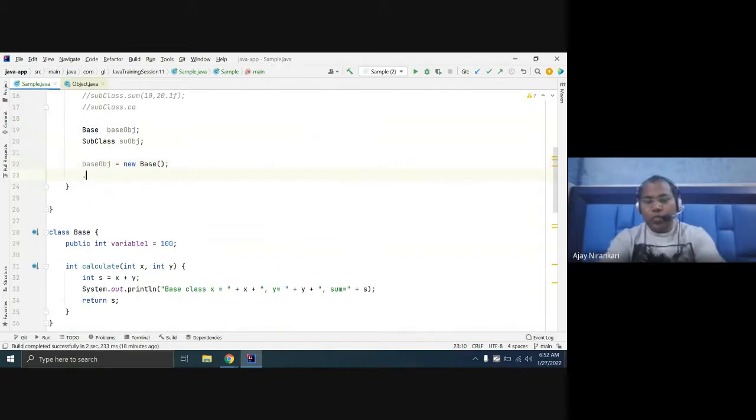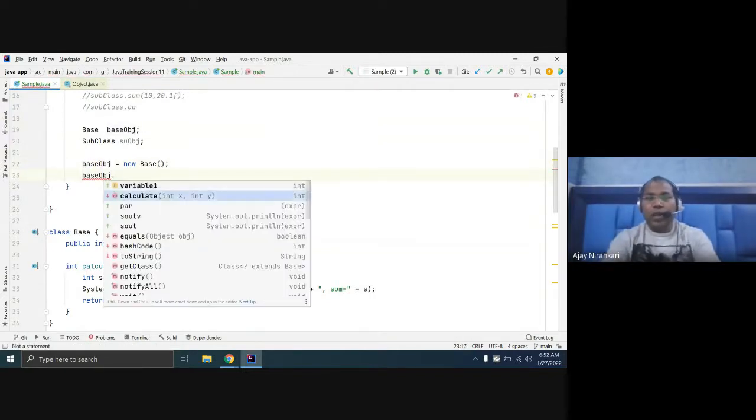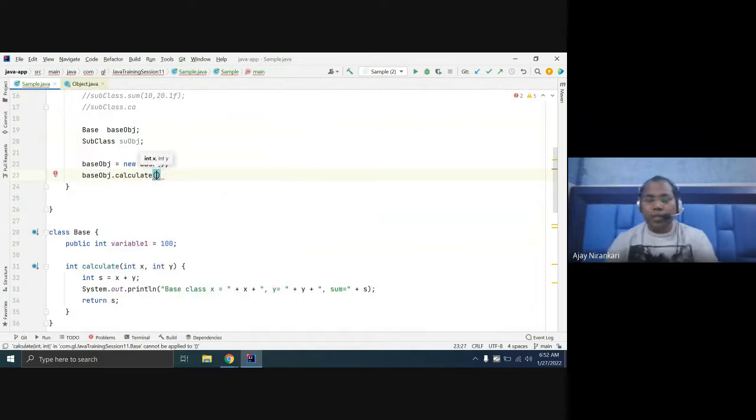Whenever you invoke base class dot calculate with 10 comma 20, it will invoke from the base class. Is it clear? Because here you created the base class object, it will always invoke the base class method.